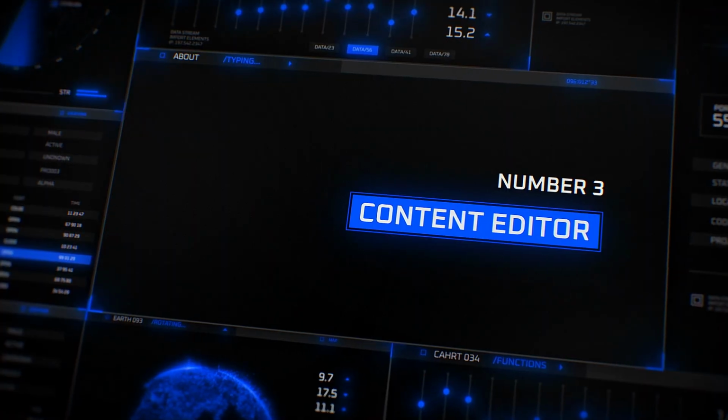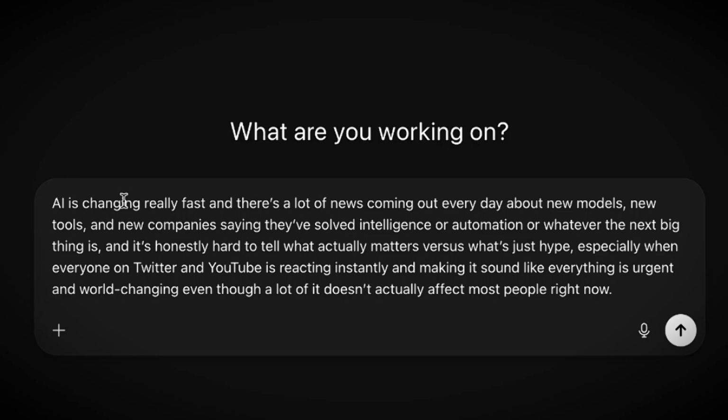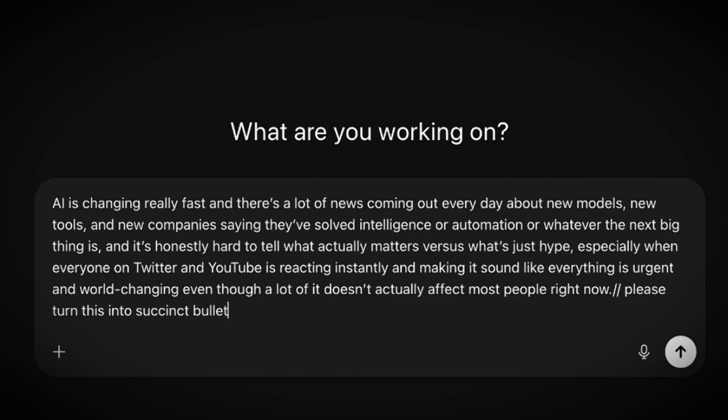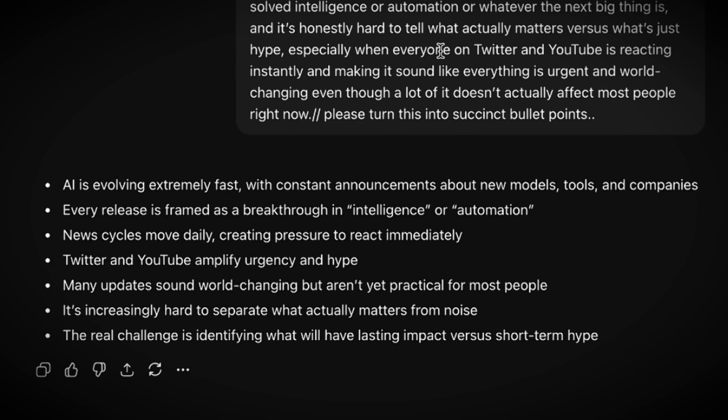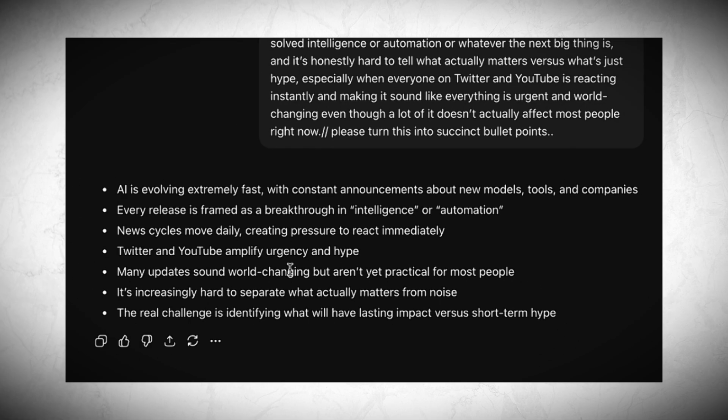Number 3, content editor. Sometimes you have a large block of information you need to break down. Simply throw it into ChatGPT and say, please turn this into succinct bullet points. This will look a lot better on a PowerPoint presentation or a video slide. Here you go. We went from a block of text to bullet points that our viewers can easily digest.